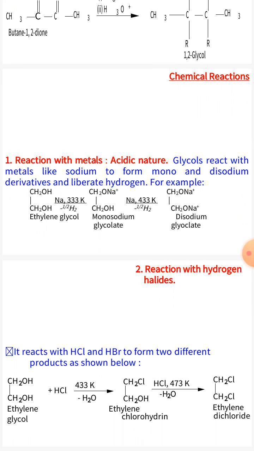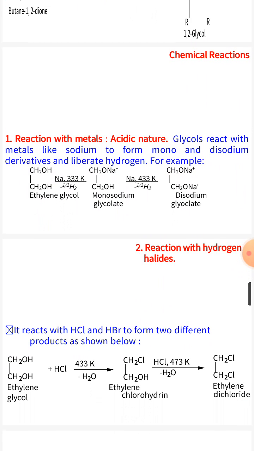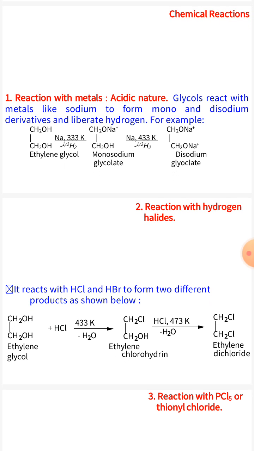Next is chemical reaction of dihydric compounds. Reaction with metal. Glycols react with metals like sodium to form mono and disodium derivatives and liberate hydrogen. These reactions show acidic nature.